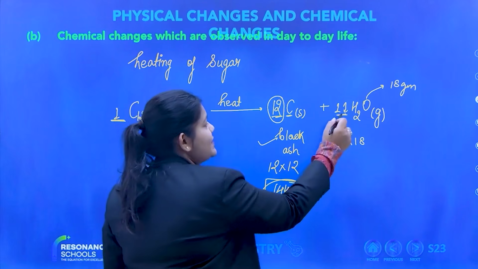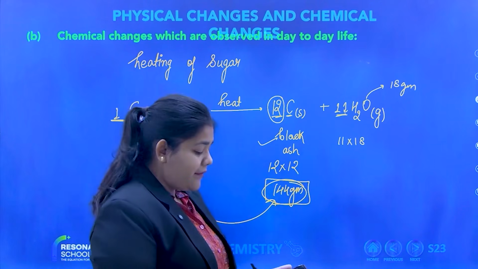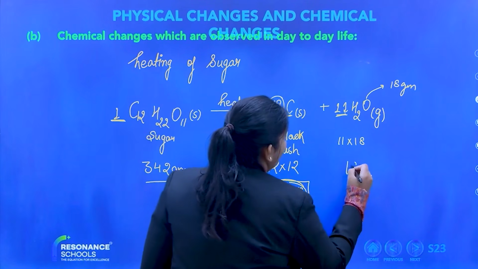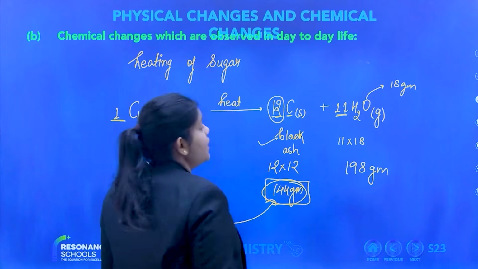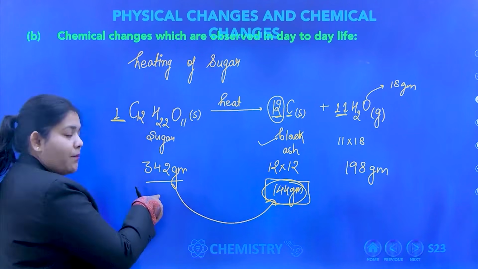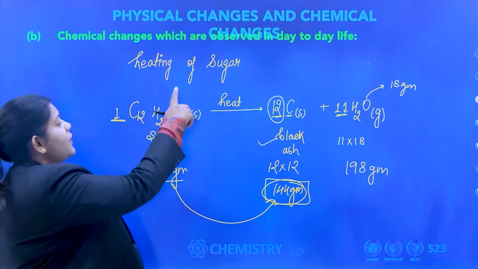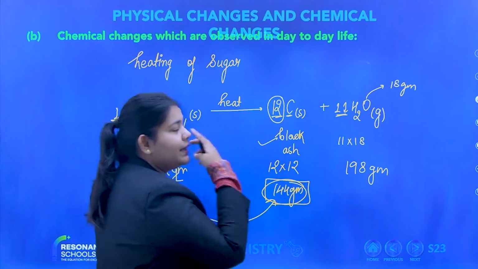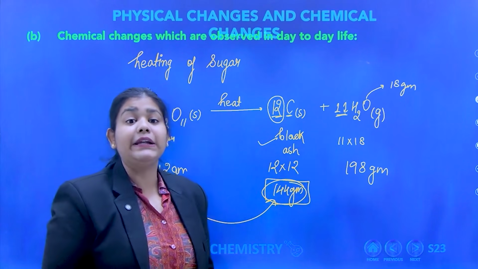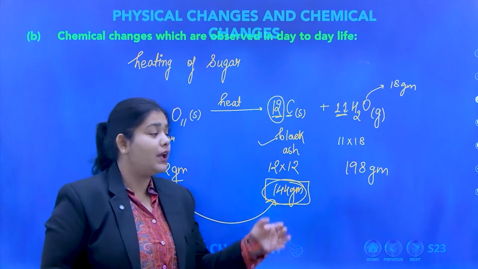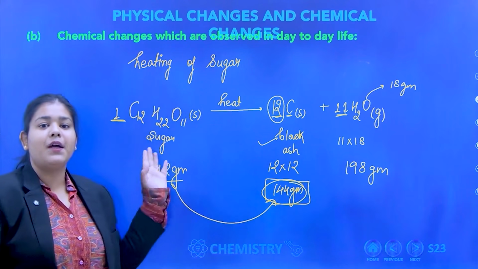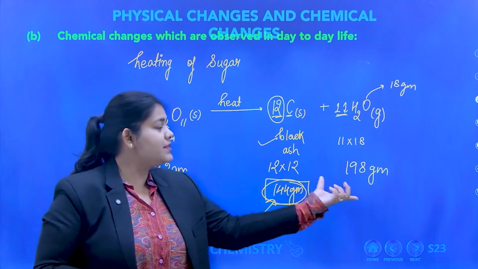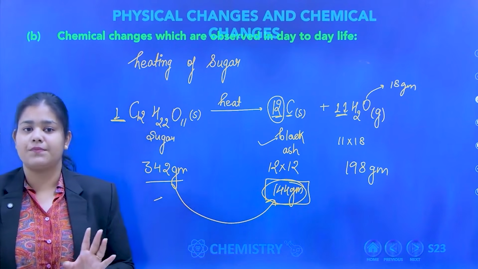Similarly, how many water molecules am I getting? 11 water molecules. So 11 into 18. Can you please tell me what is 11 into 18? 198 gram. So basically from 342 gram of sugar, when I am heating it, it is giving me 144 gram carbon and 198 gram H2O. So when you see individually, the mass is differing from the parent compound. In terms of the parent compound, this mass is changing.